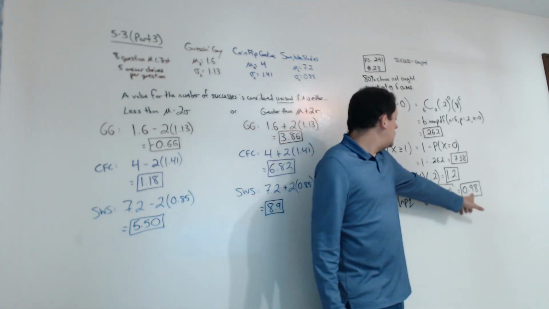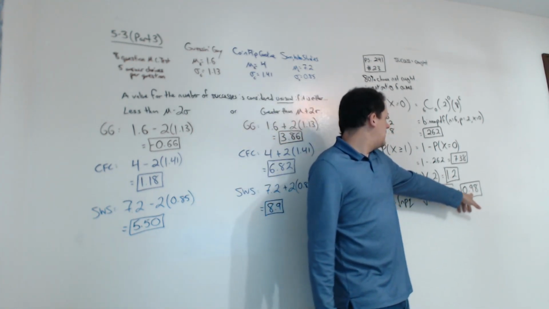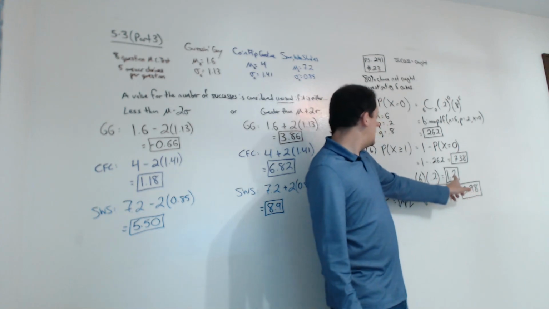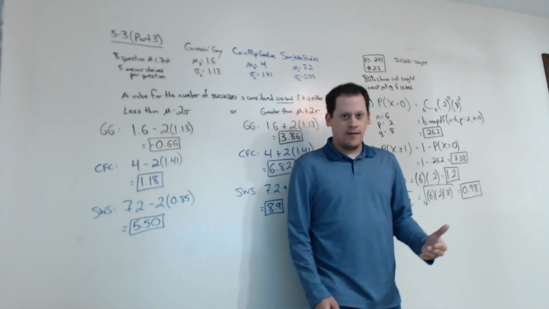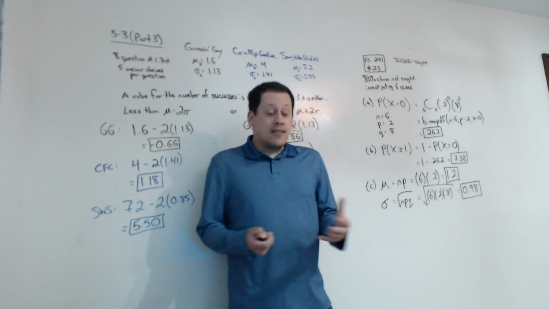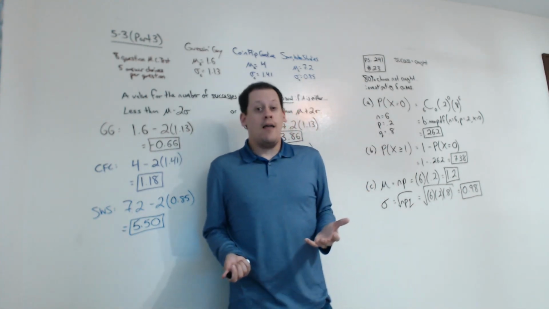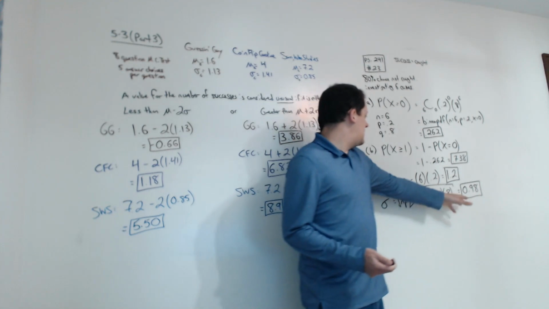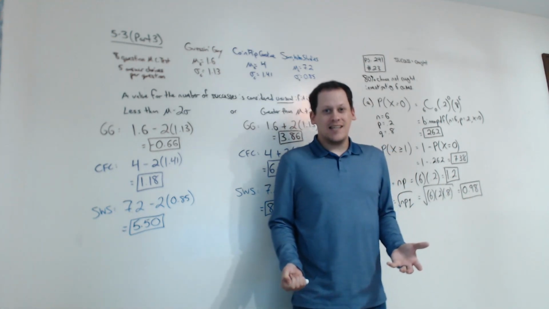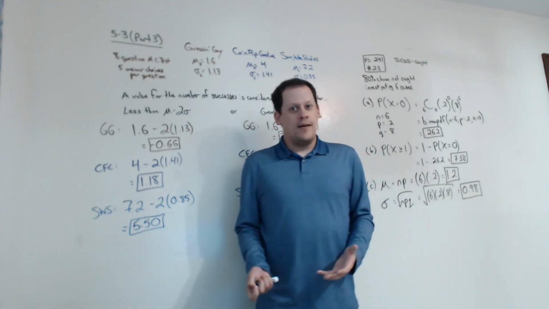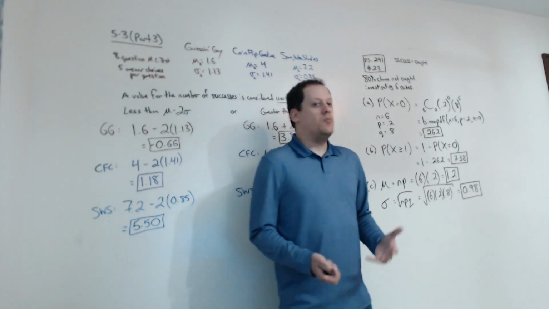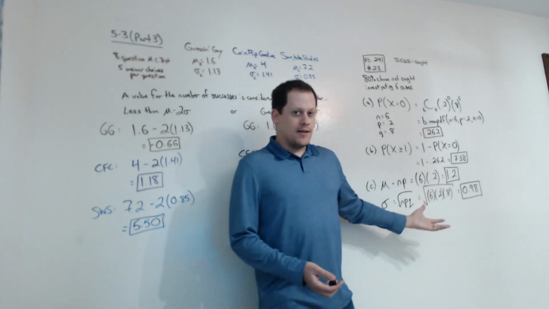If you were to add 2 standard deviations, that would be adding about 2 to this. That'd be like 3.1 something. So that would say that anything up to about 3 cases solved out of 6 is not unusually high. But if somehow they solved like 5 or 6 of those 6 cases, that would be kind of weird. That's a much higher value than we would have expected given this.